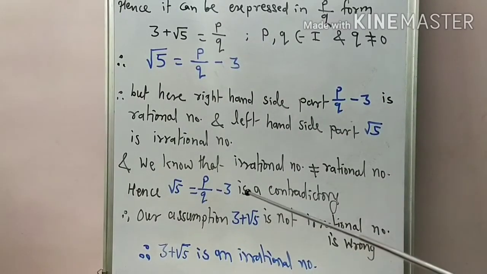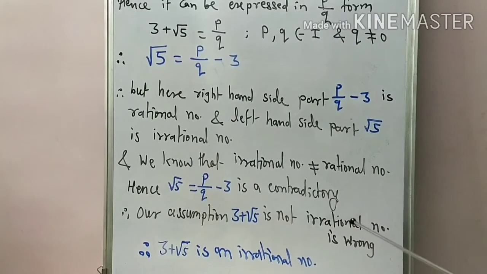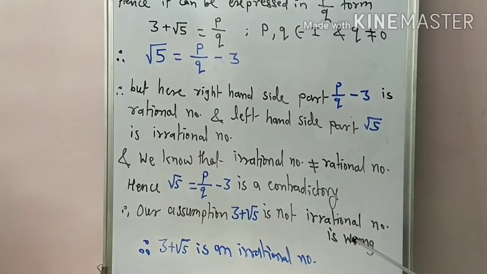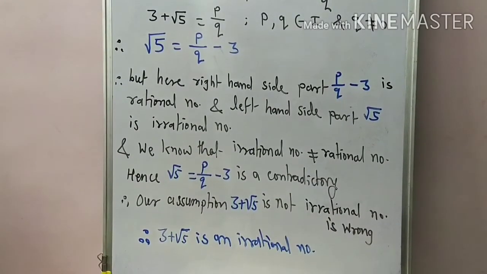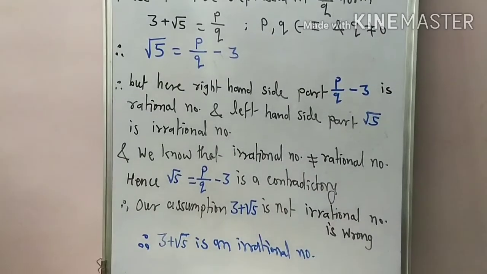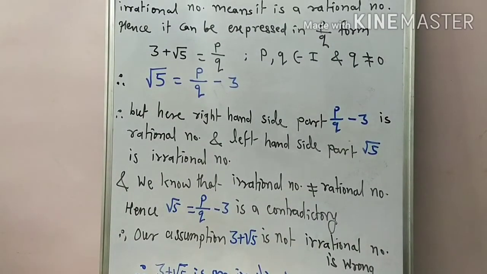And why do we get this contradiction? Because our assumption that 3 plus root 5 is a rational number is wrong. And if it is wrong, then what is true? The given statement is true, meaning 3 plus root 5 is an irrational number. Okay, so like this you have 2 mark questions in the exam. Okay, students, shall we proceed?